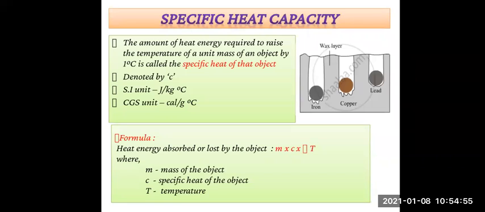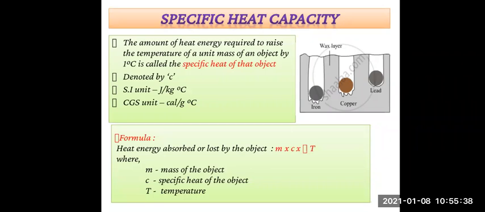It can be observed that the iron sphere goes deepest into the wax. You can see in the slide on the left hand side, the iron sphere goes the deepest, and the lead sphere goes the least, and the copper sphere goes to an intermediate depth. So this is the observation seen after doing the activity.